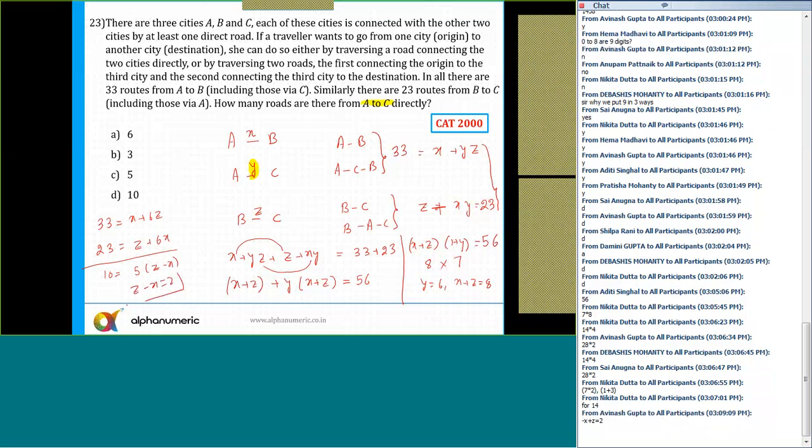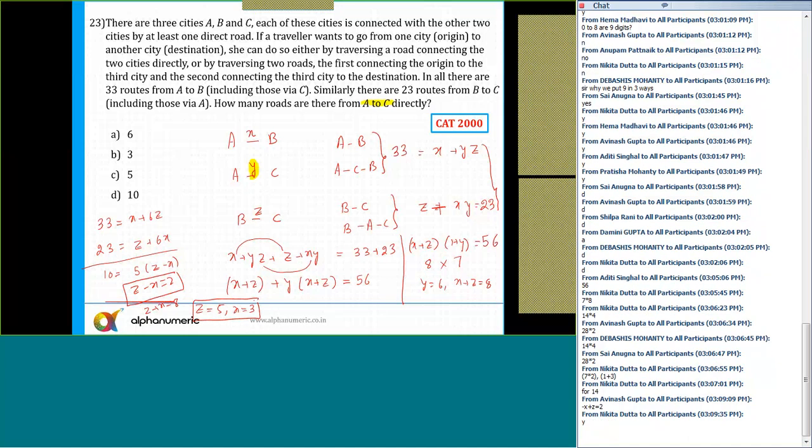So z minus x is equal to 2 and z plus x is equal to 8. If I solve this, 8 plus 2 is 10, half of 10 is 5. So I'll get z is equal to 5 and x is equal to 3. So this will give me an integral solution. Other values probably will not give an integral solution, so that's the only solution. Is that clear?